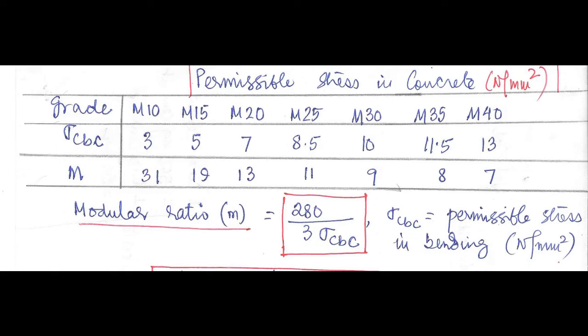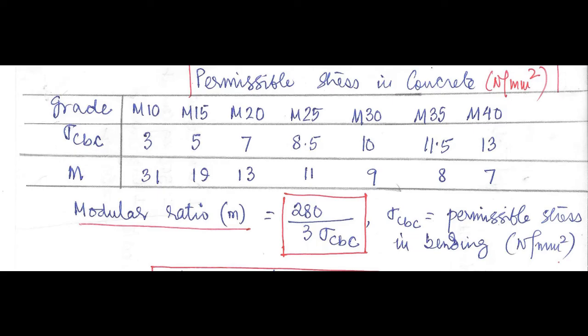And the next row is small m, that is called the modular ratio. What is modular ratio? Modular ratio is 280 divided by 3 sigma CBC. Sigma CBC is the permissible stress in concrete, that is in Newton per mm square. Now you don't have to remember the last row, that is the value of the modular ratio.